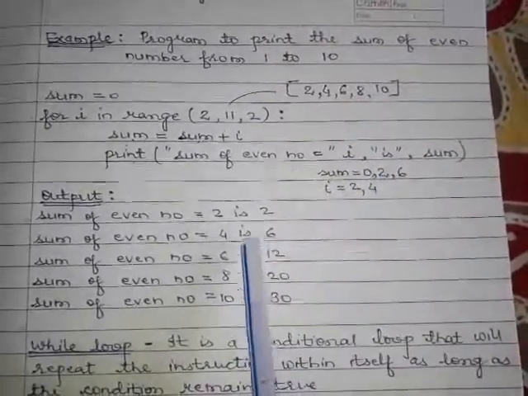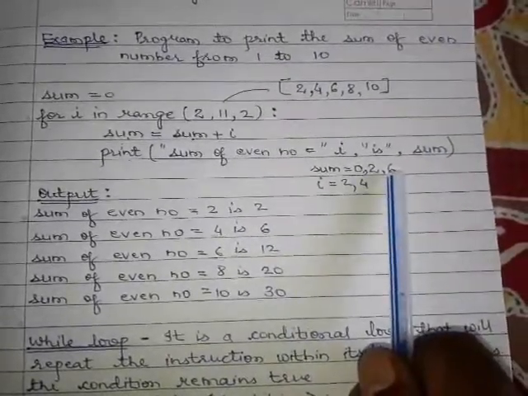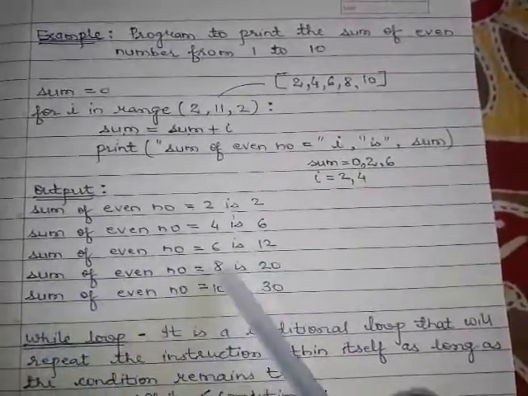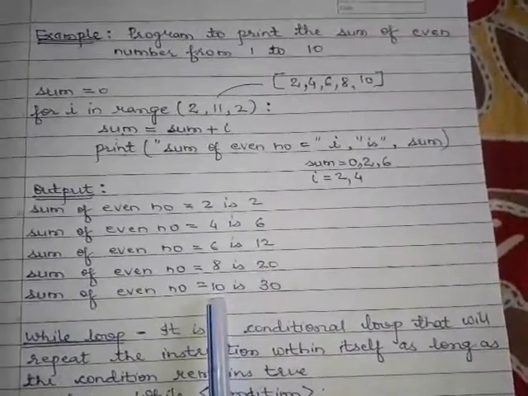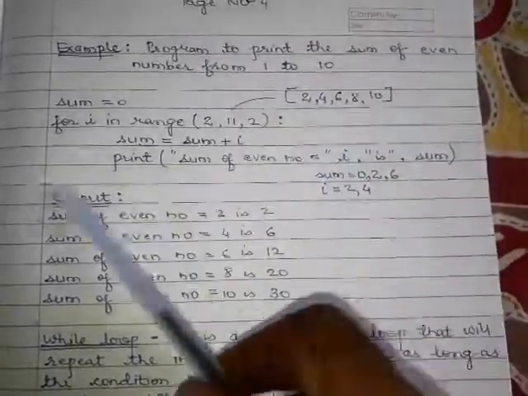Then the value of sum is 6, which is here. So this loop will be executed till we reach 10, and the value of sum is 30. So this is how the for loop works.